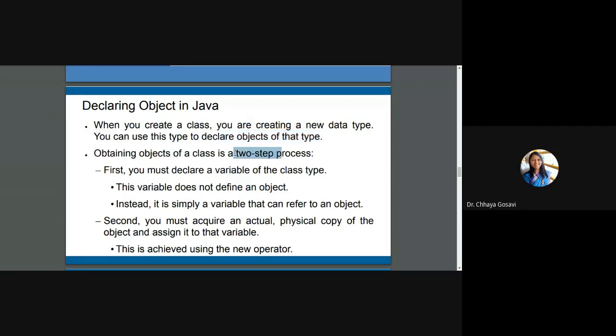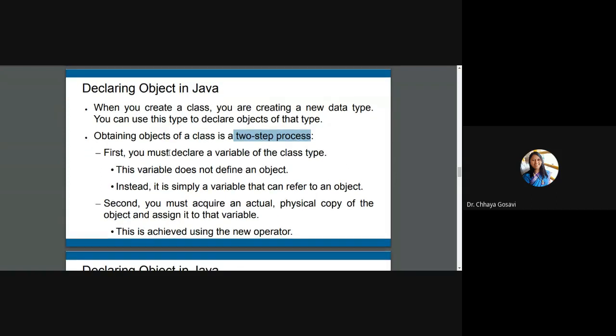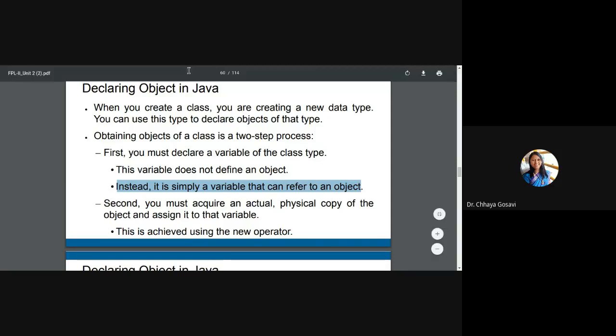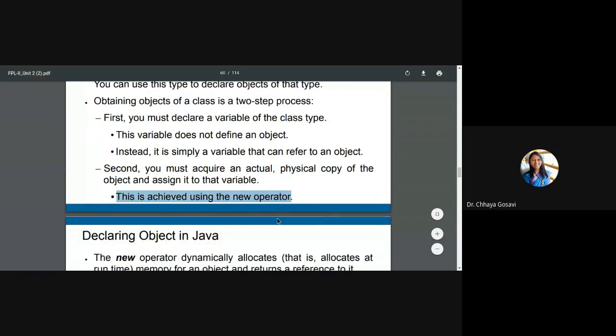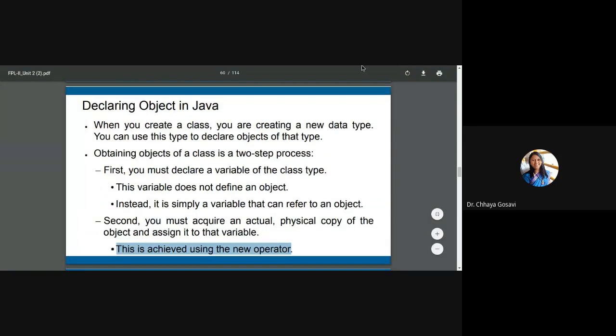So it is a two-step process. First, you must declare a variable that is person p1, and this variable does not define the object. When I say person p1, memory is not allocated. But when we assign p1 is equal to new person, then only memory gets allocated. So when I write person p1, it is simply a variable that refers to the object. And second, you must acquire an actual physical copy of that object and assign it to the variable. And this is achieved through the new operator. So these two steps I have shown you in Python Tutor.